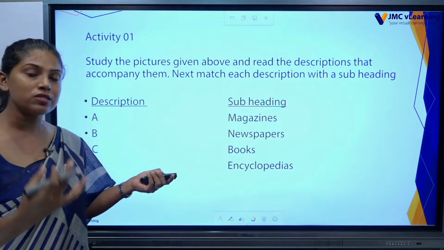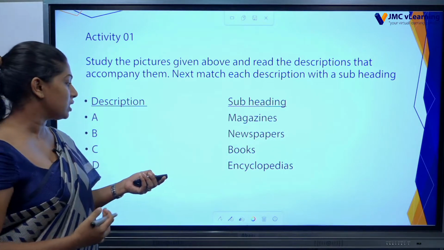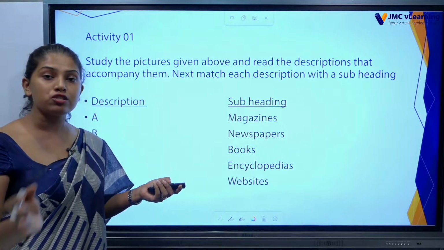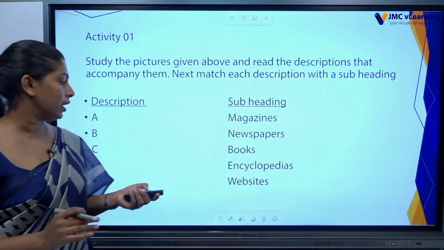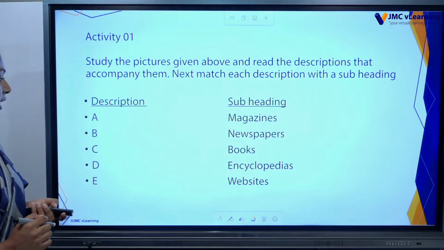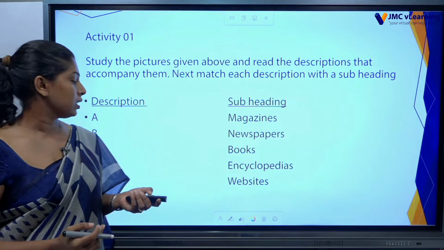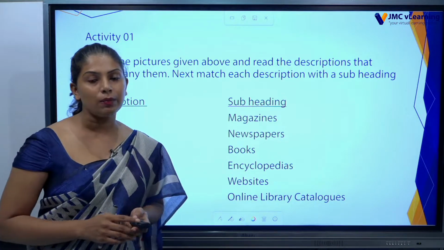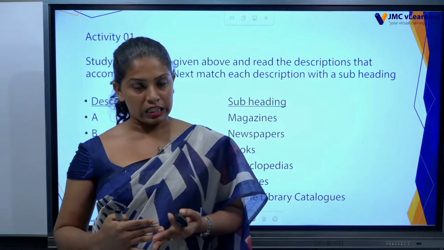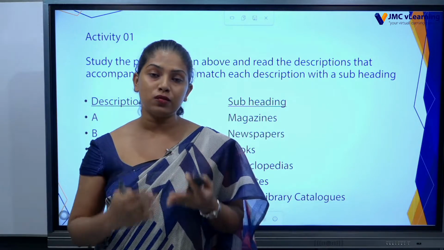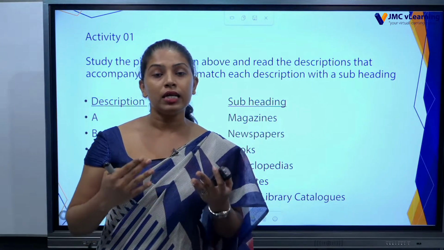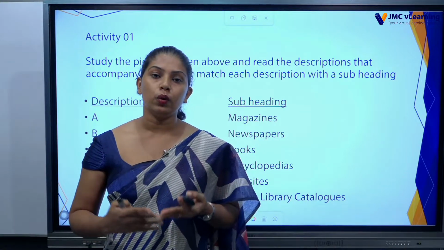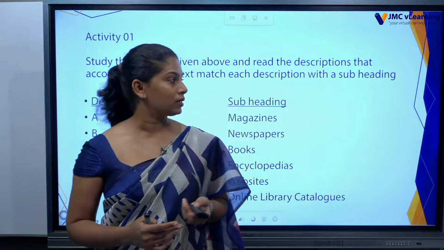You can learn many more things under these books about history, animal, environment, A to Z, all the details are there in encyclopedias. Then E is website. Then finally online library catalog. So those are the pictures we learned in this lesson, and those are the different sources we can get information or data regarding any question or anything you want.